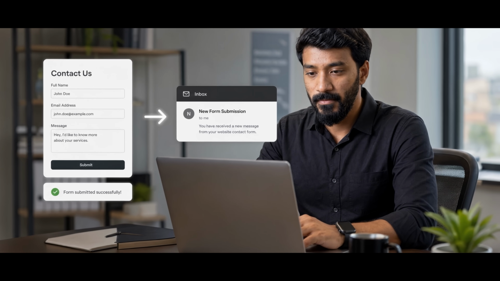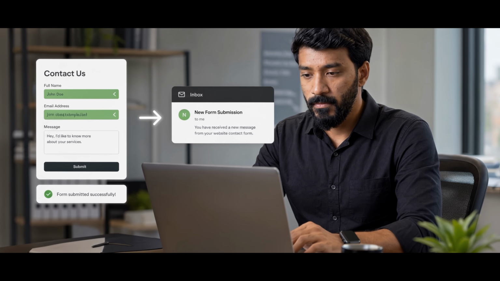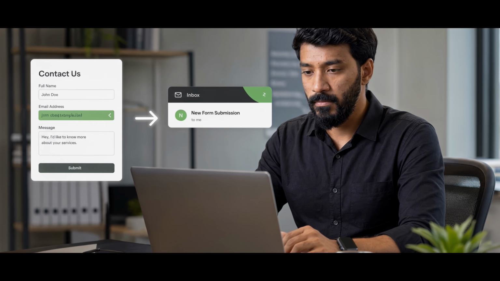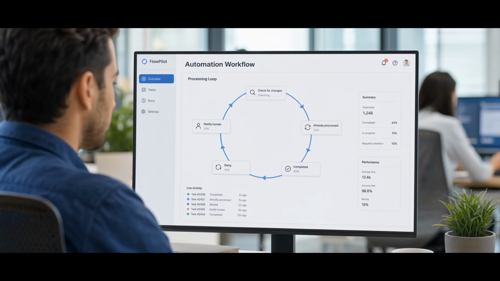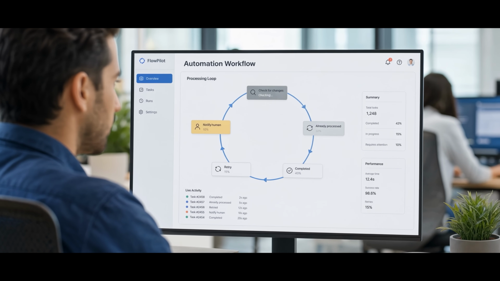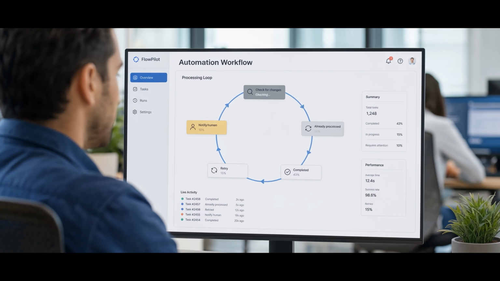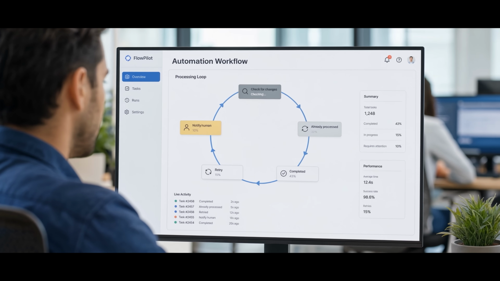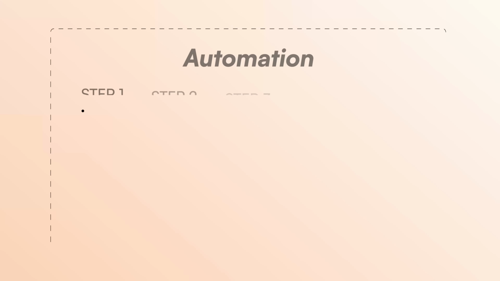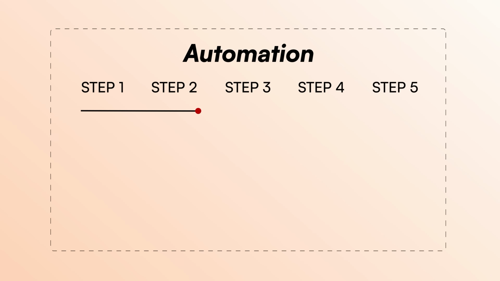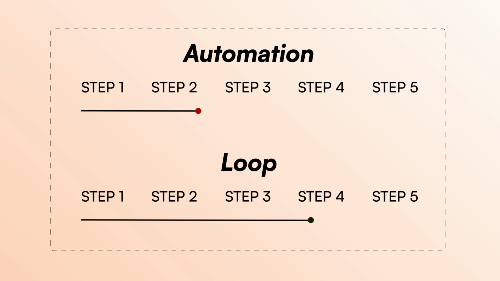Automation usually does one fixed action. For example, when a form is submitted, send an email. That's useful, but it fires once and it's done. A loop keeps checking the situation. It's sitting there asking, did anything change? Did I already handle this one? Is the job complete? Should I try again? Or should I alert a human? So automation does one action and stops. A loop watches until the situation is actually solved. One is a light switch, the other is a guard dog. That's the difference, and it's the whole reason this is a brand new skill and not just the old one wearing a new name.